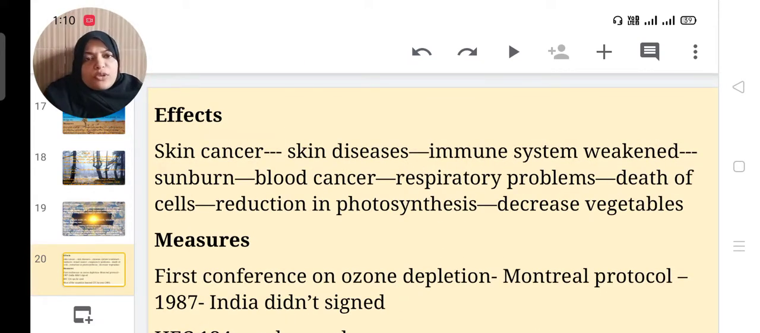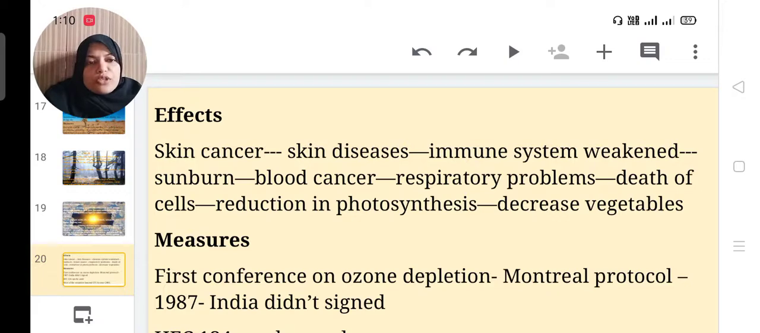What are the effects of the ozone hole? Skin cancer, skin diseases, immune system weakened, sunburn, blood cancer, respiratory problems, death of cells, reduction in photosynthesis. Plants as well as animals and human beings are equally affected due to this hole. Then decrease in vegetables. It also affects cultivation, farmers. And what are the measures we can adopt to protect our ozone?